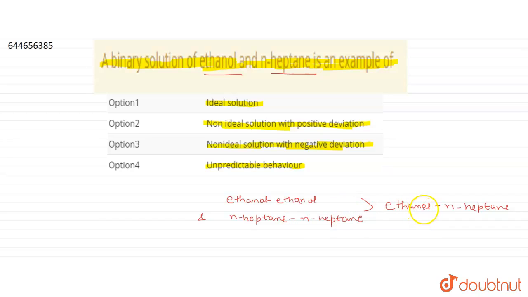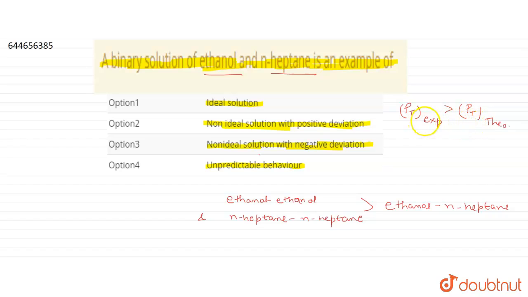Okay, I hope you guys are understanding it. And for this solution, the vapor pressure experimental is greater than the vapor pressure of the solution theoretical. The theoretical vapor pressure is according to Raoult's law, that is, vapor pressure of the solution equals partial vapor pressure of ethanol plus partial vapor pressure of N-heptane.